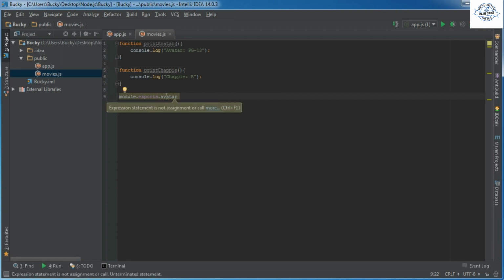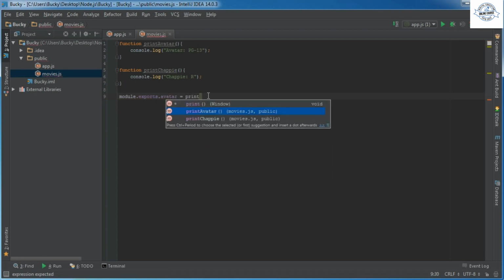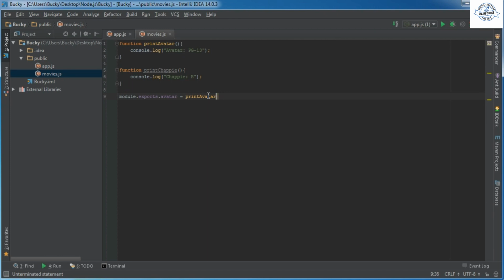So anyways, I'm going to make a variable called avatar, and you just set this equal to whatever you want to export. So print avatar, and you don't have the parentheses, so there you go. So now whenever something tries to import movies.js, it says okay, you obviously only want to export this function right here. So that's that. And let's see how to import it.